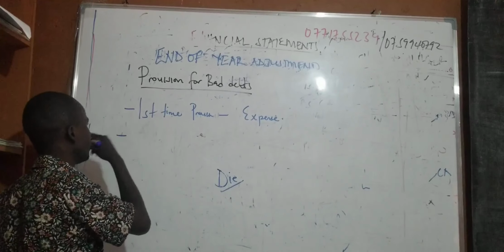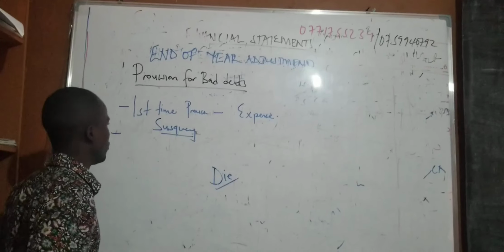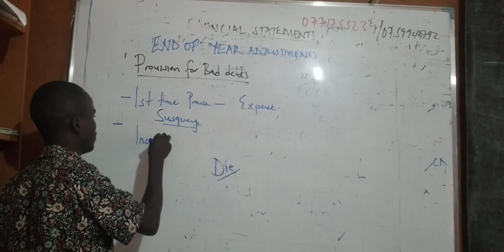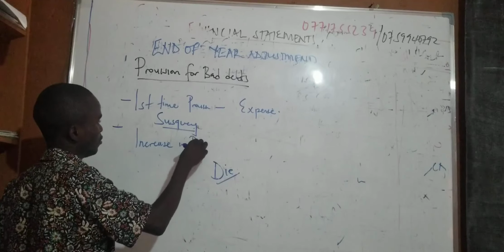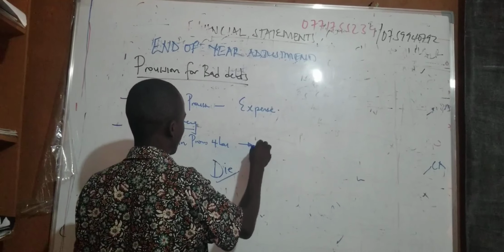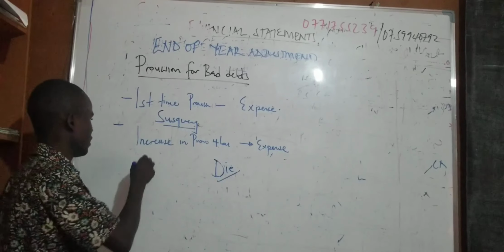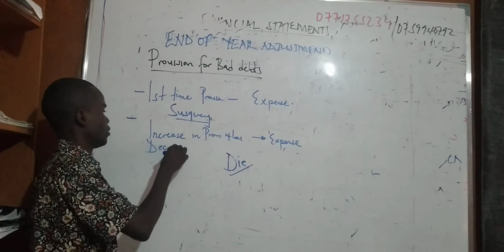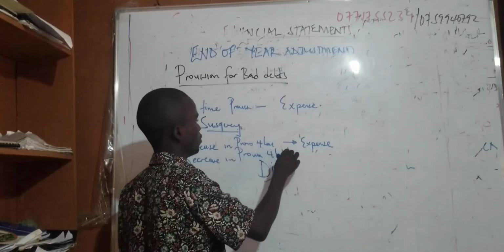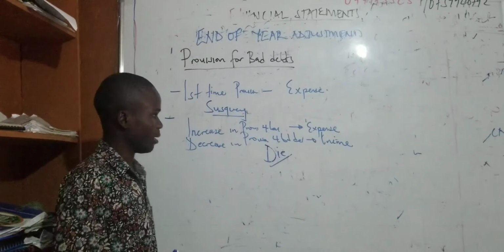Then the subsequent provisions, and these are the common ones, we always have either an increase in the provision for bad debts, which is also an expense, or a decrease in the provision for bad debts, which is an income.